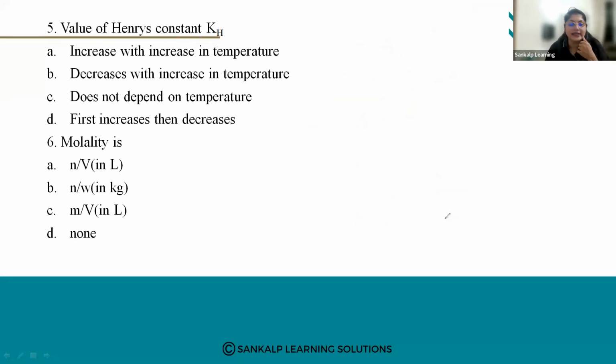Next is molality. So the next question is: molality is A, n by V in liters, B, n by W in kg, C, n by V in liters, and D, none. Pavan, Sita, Swati, Ilsa, Nitravati, Priyanka, Noor, Sidra, Suhas. Yes, the answer is right.